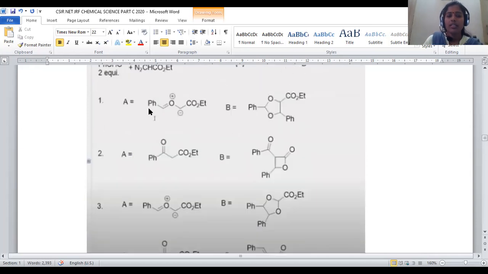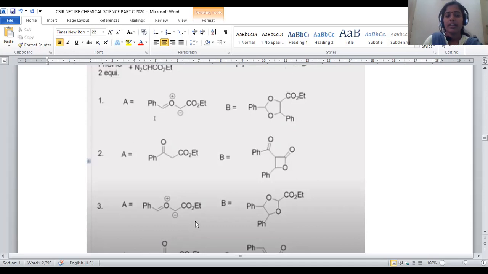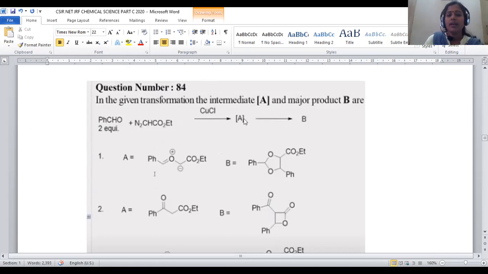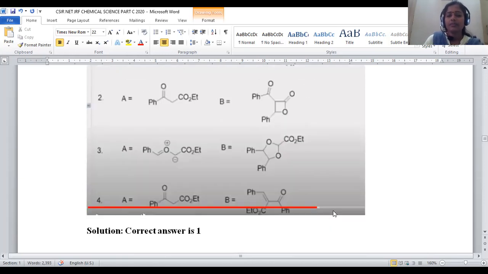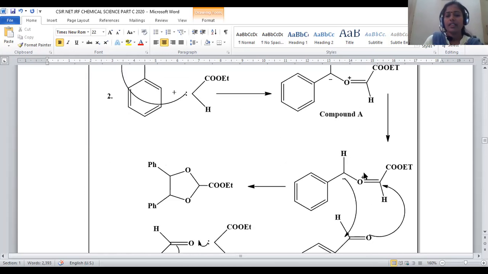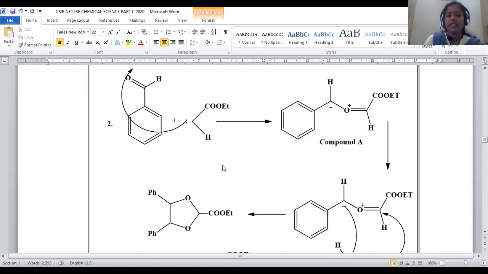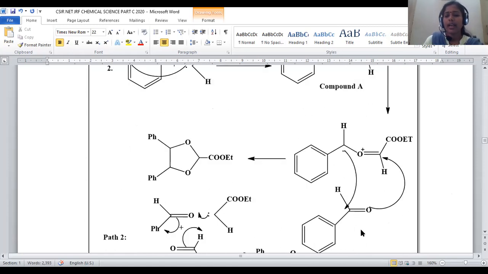which is provided only in option number 1 and option number 3. The remaining 2 options will be discarded. Second and fourth may not be related to this one. Only options 1 and 3 are relevant. By getting this product B, we can find the final product in this reaction. For that purpose, let us move on to the next step. This further reacts with one more molecule of benzaldehyde, because we are taking 2 equivalents of benzaldehyde. That's why one more benzaldehyde will be added.